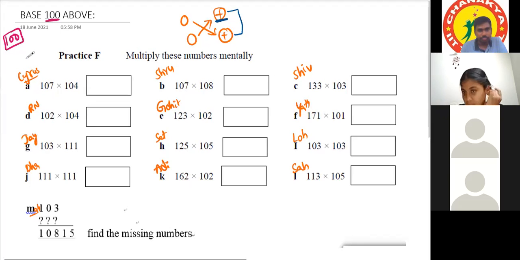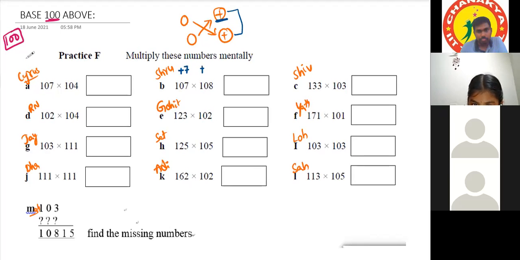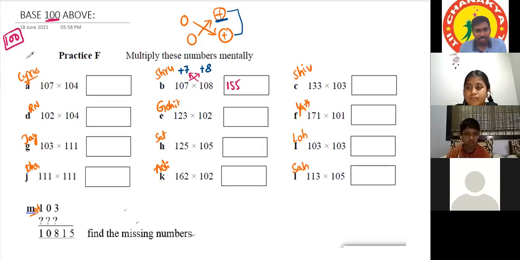Sir, 100 plus 7 is 107. So we'll write plus 7. 108 minus 100 is 8. So we have to do 107 plus 8, which is equal to 115. Okay, and now it is 7. And what about 108 plus 7? It is also 115, correct? Yes, sir. So in the previous case, you have done minus. Yes, sir. Both methods are same only, sir. Then 7 into 8 is 56. After that, 2 digits we need to reserve, and those 2 digits will be 56. That's all.